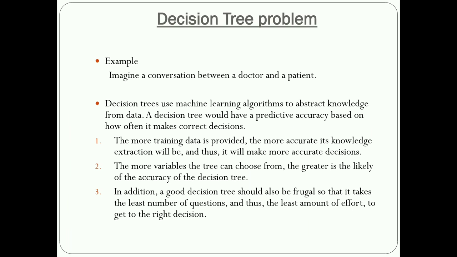And next, decision tree problems. He has taken an example. The first example: imagine a conversation between a doctor and a patient, already explained in the class. Suppose you visit a clinic; the doctor will not directly give any prescription. Suppose you are suffering from fever, cold or cough.